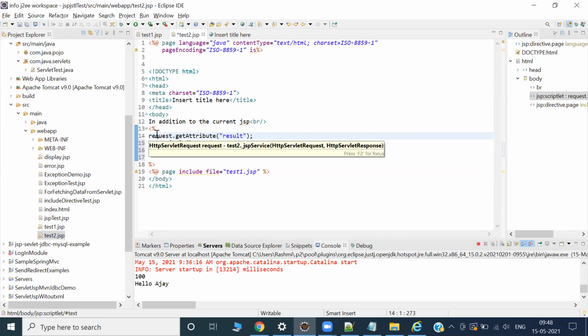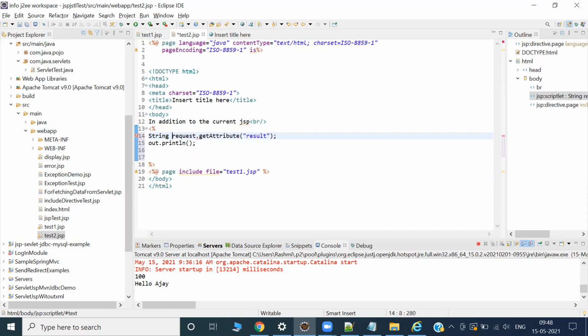So what I can do, you can use one string. Just be very simple. Don't be extra smart. Just be simple, then at some point of time you become smarter. Okay. So String result is equal to, because I know that is a result.